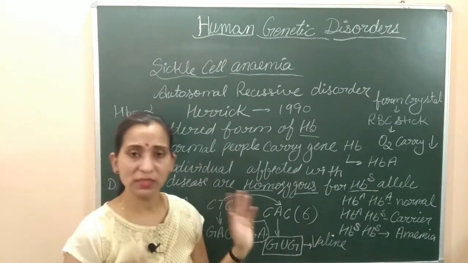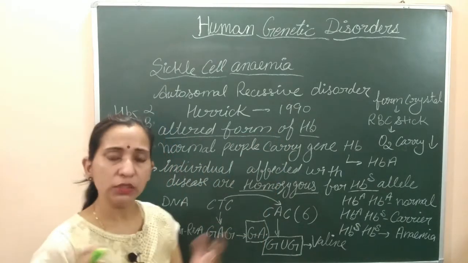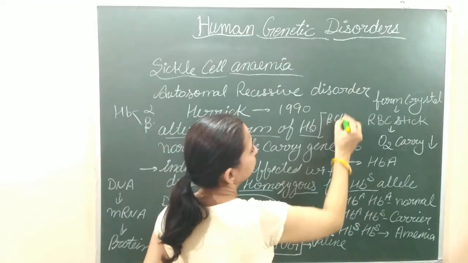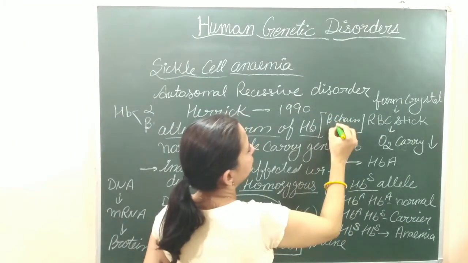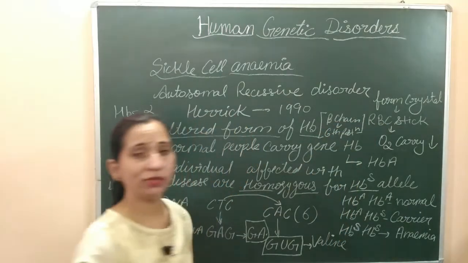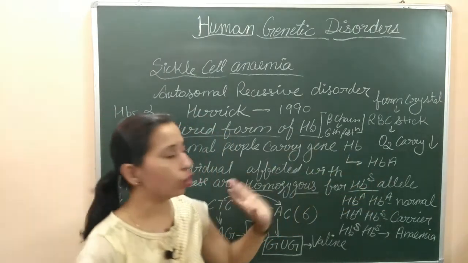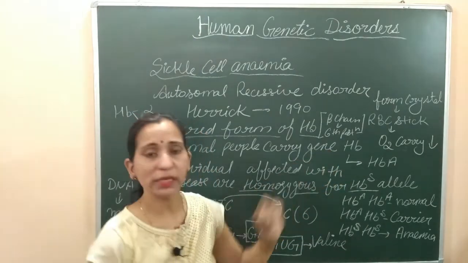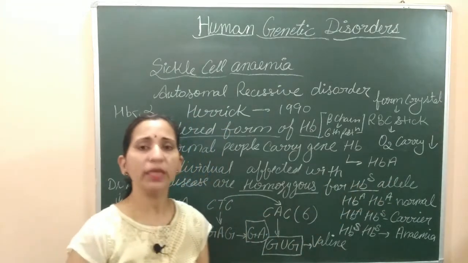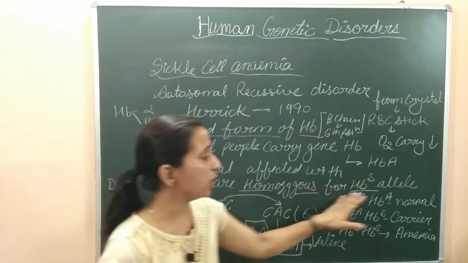It is an autosomal recessive disorder which happens due to the altered form of hemoglobin, और जो alteration यहाँ पे आ रही है वो कहाँ आ रही है? It is happening on the beta chain at the sixth position. Beta chain की sixth position पे alteration आ रही है, changes आ रहे हैं, and due to this alteration, the normal hemoglobin HbA, which is controlled by the HbA alleles, is now replaced by the defective hemoglobin HbS, and the genes are the HbS alleles.